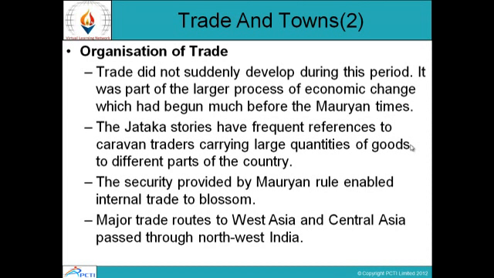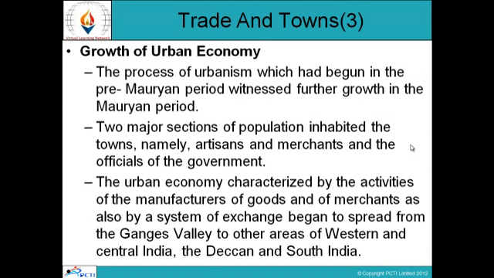The security provided by Mauryan rule enabled internal trade to blossom. Whatever safety and security was provided by the Mauryan rule enabled internal trade and negotiations to flourish. Major trade routes to West Asia and Central Asia passed through Northwest India. Also, the Jataka stories have references to caravan traders carrying large quantities of goods to different parts of the country.